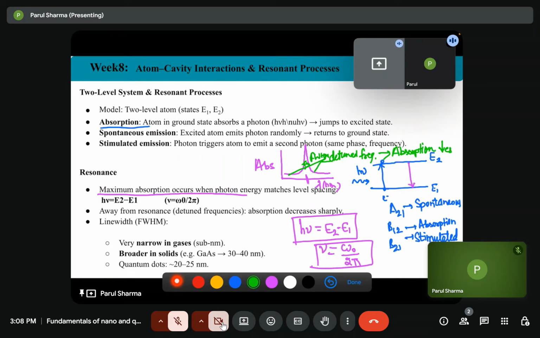For example, for gallium arsenide it is 30 to 40 nanometer, and for quantum dots it is 20 to 25 nanometer. Means if you have,